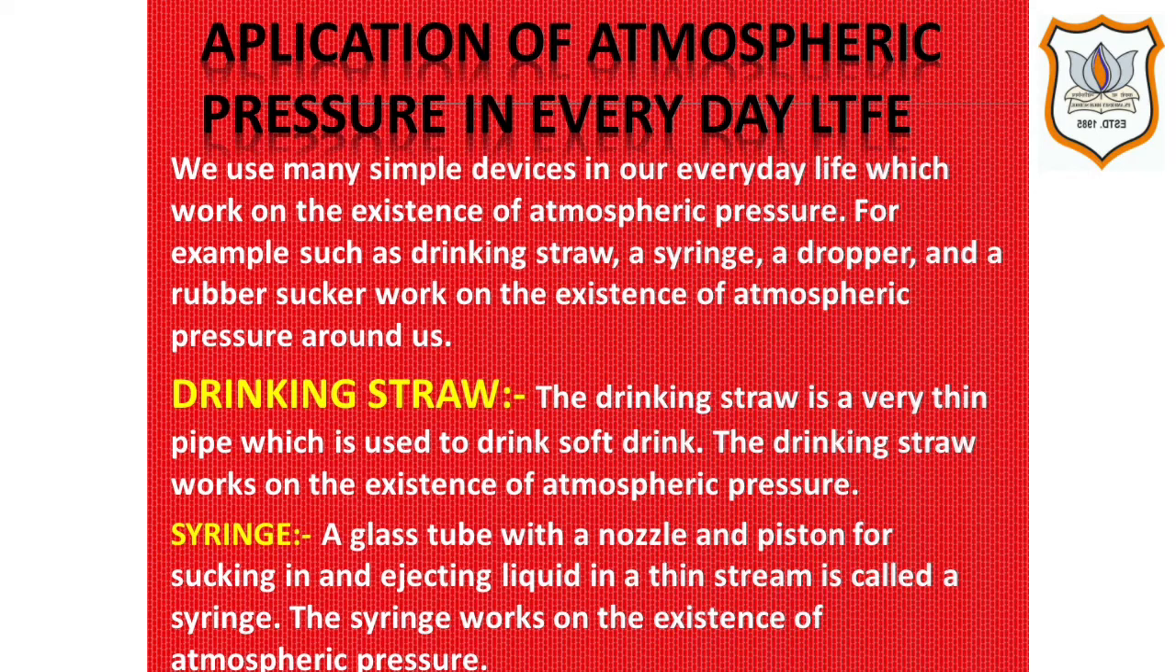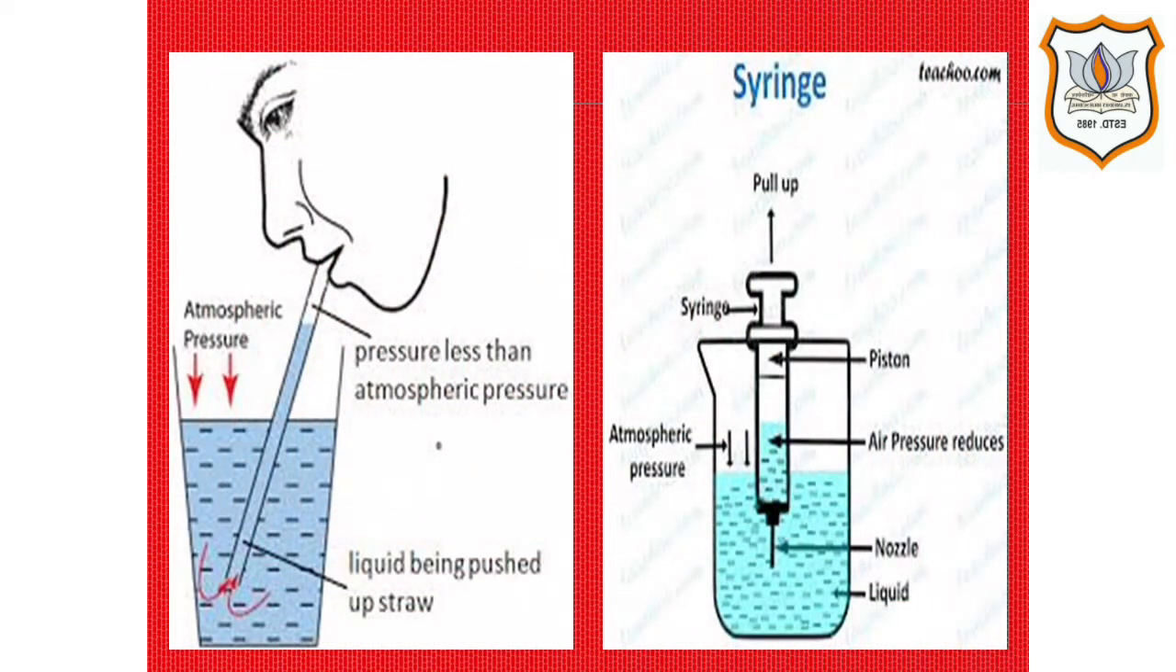Second application is the syringe. A glass tube with a nozzle and piston for sucking in and ejecting liquid in a thin stream is called a syringe. The syringe works on the existence of atmospheric pressure. Students, these are the pictures of a straw and a syringe. How does it work? It is also shown in this picture. You must watch these pictures very carefully, then only you will be able to understand the working of a straw and a syringe.